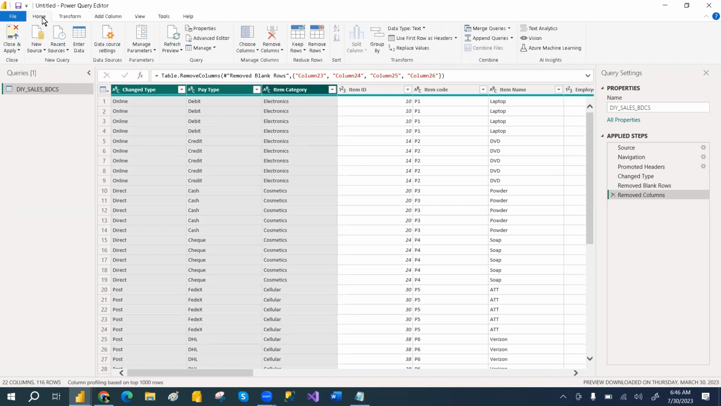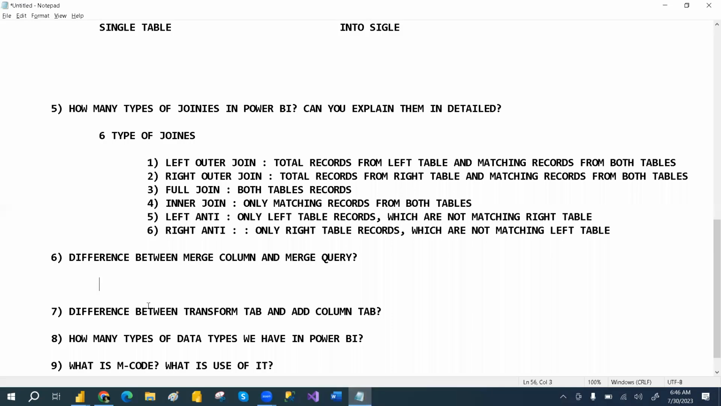But merge query is not like that. It will take multiple queries and combine them. Merge query combines the queries, merge column combines the columns. Is that clear? Merge column will combine the columns within a single table, and merge query will combine two queries into a single query. So that is the main difference, guys.